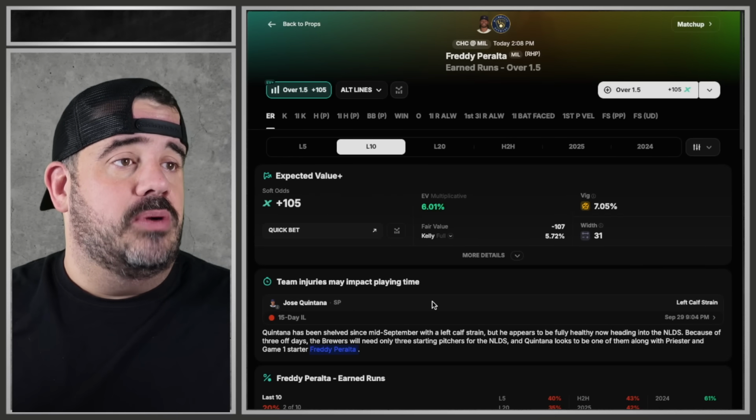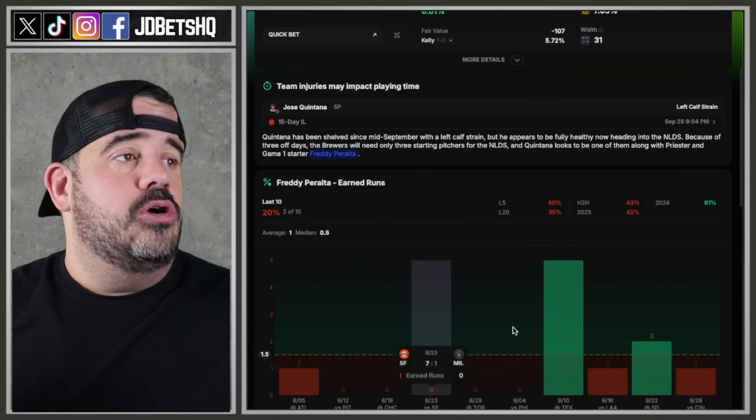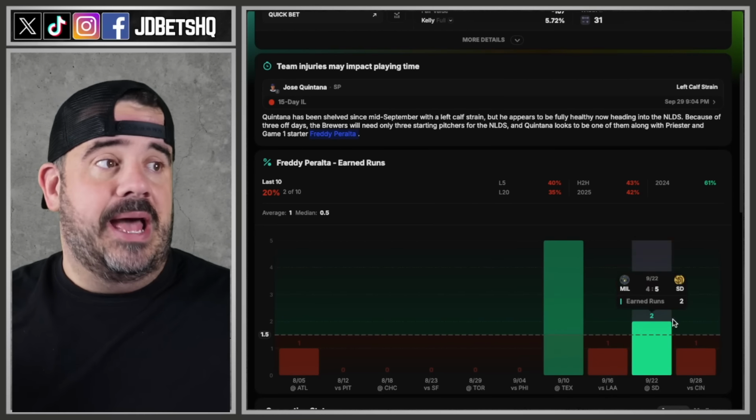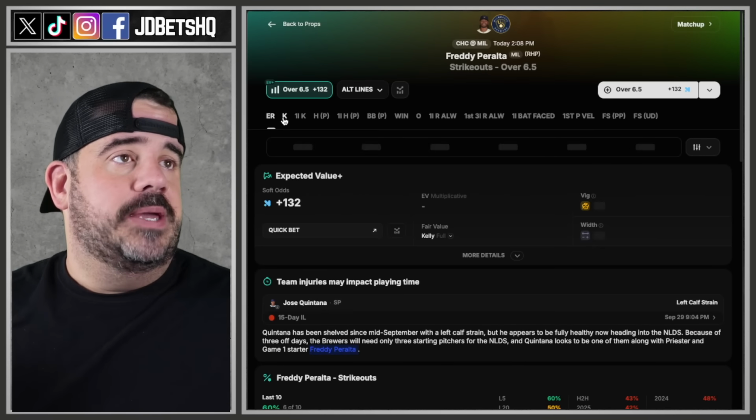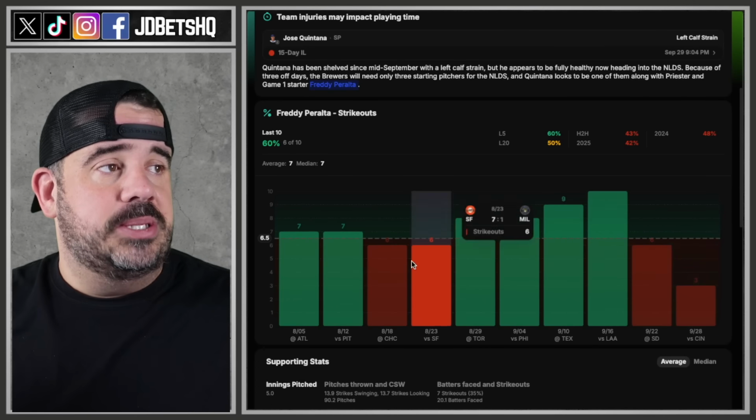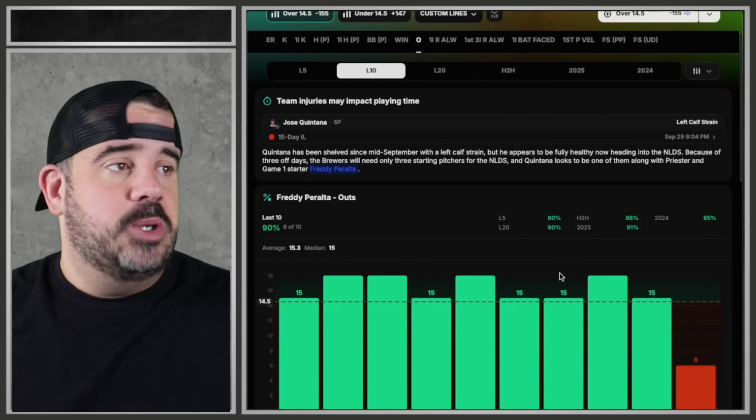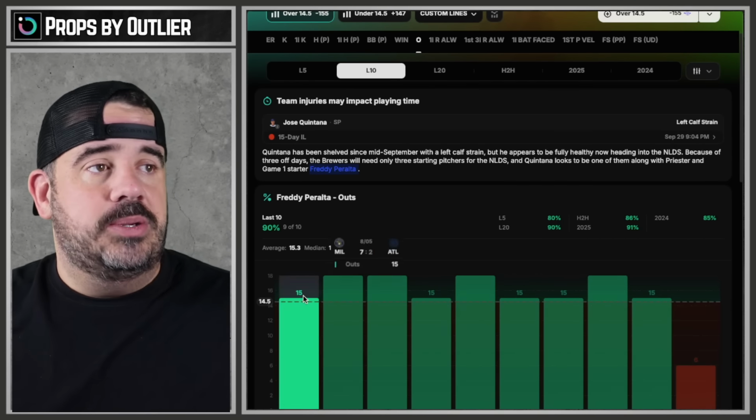Let's pop over to Peralta. Peralta's been quite nasty. We know this. Earned runs in his last 10. There you go. Not many except for the game against Texas. We come up against strikeouts, and there's a strikeout. So you can see what happened. Outs. I'll show pitching outs. He had 6 in the last one. Before that, you see what he did.